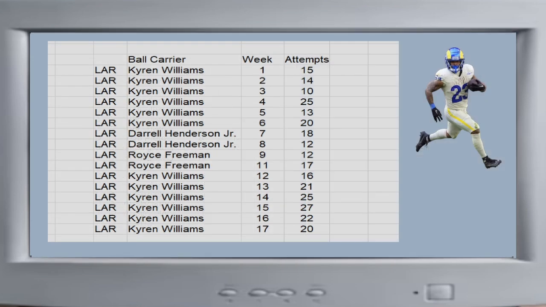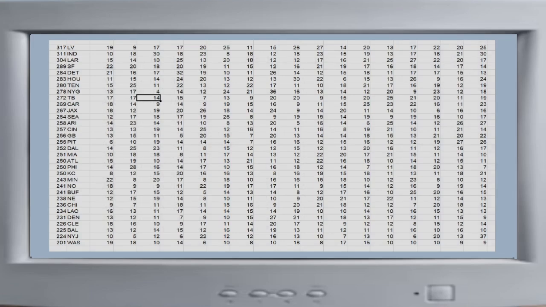Moving on, you can see that I pulled the Rams just like it. Look at Kyren Williams showing up all the time. But anyway, you can see how we can pull that data for each week, each team, who was the lead, and this is what we're trying to get to. I don't have to pull them all. That's the beauty of computers. I can just run it and get it all a lot easier than having to assemble them.